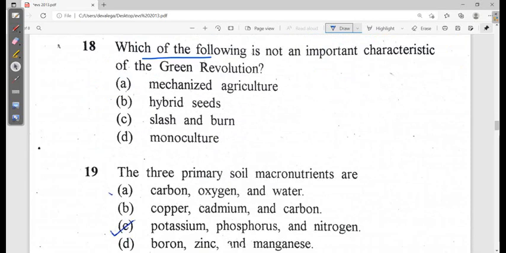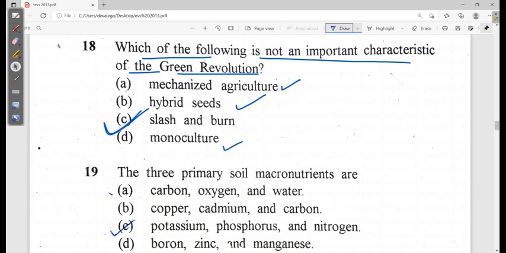Which of the following is not an important characteristic of the green revolution? Mechanized agriculture, hybrid seeds, yes. Slash and burn. Option C is the correct one.